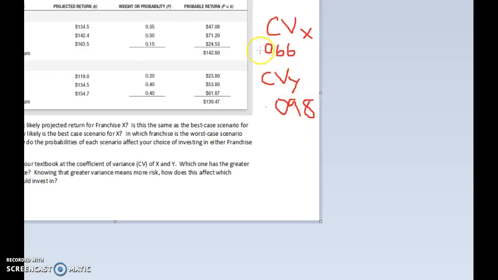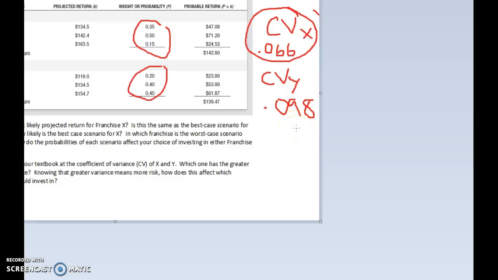So knowing that the lower coefficient of variance means a less risky investment, does that affect which franchise you would invest in? And that gives us better information than just eyeballing these various probabilities like we did in the last question. So now knowing this, if I am not a very risk tolerant person, that would make my decision a little bit easier in that the coefficient of variance for X is lower, and therefore this one is less risky. Now, if I was willing to take more of a risk, maybe I would try CVY, but I'm